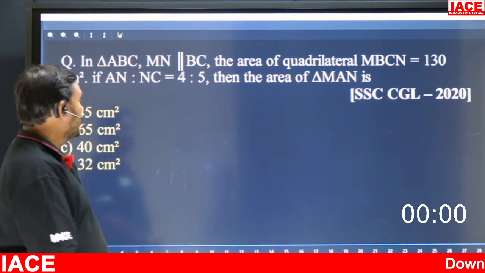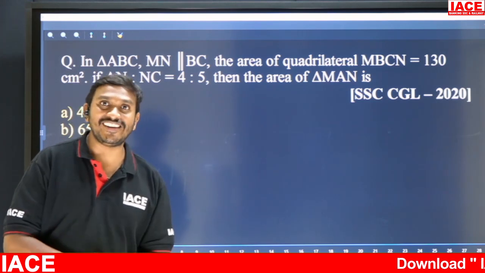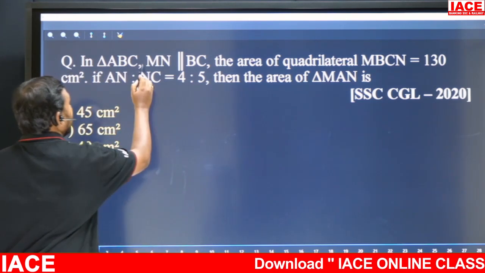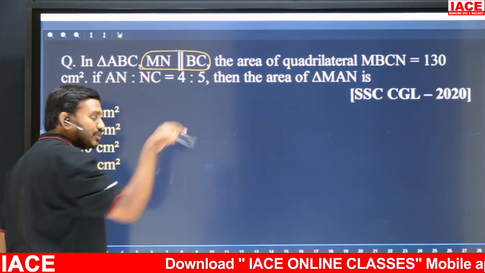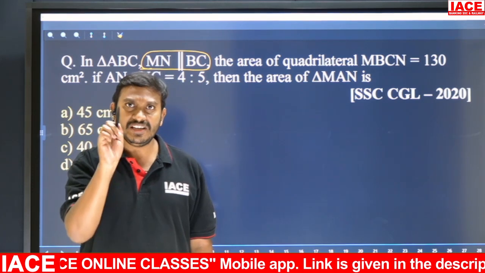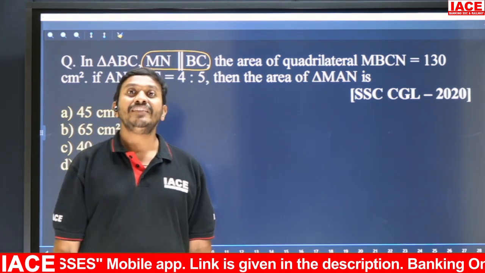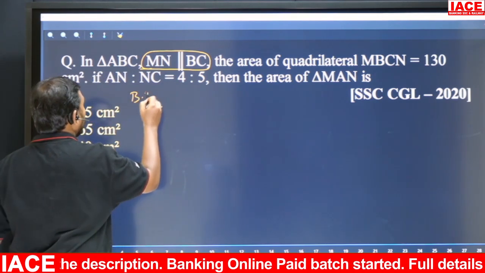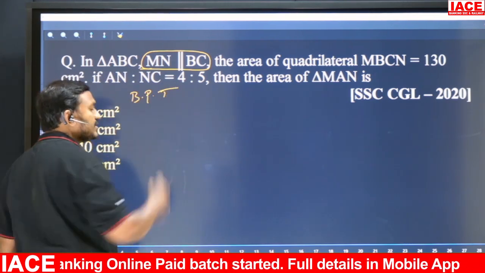Right, now it's time for a geometry question. See, in triangle ABC, MN is parallel to BC. This is the clue. In a triangle, parallel means immediately you have to remember only one theorem, that is the basic proportionality theorem. Okay, right? This is the theorem you have to remember.